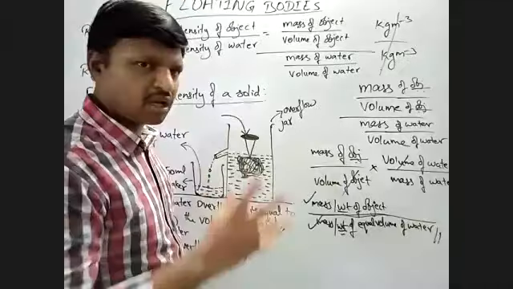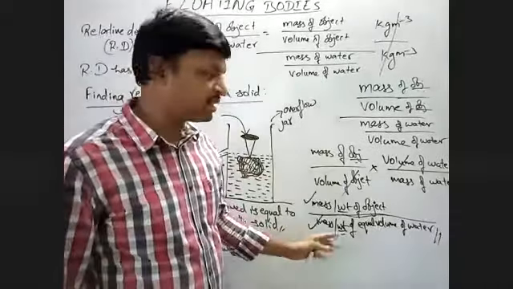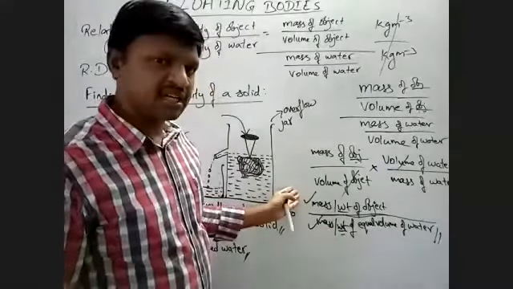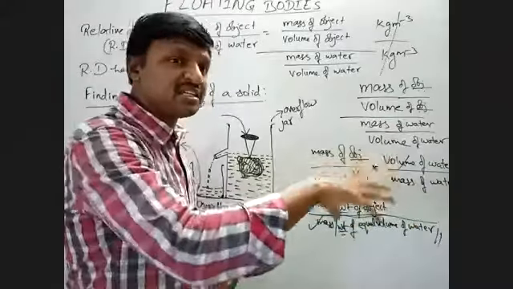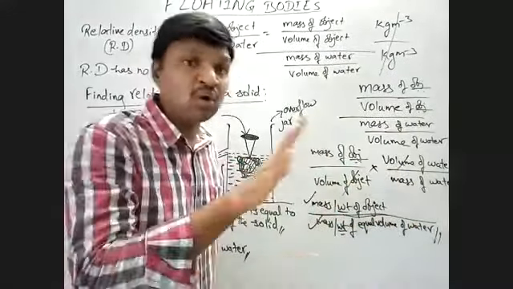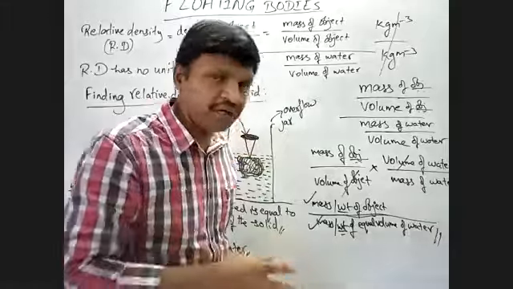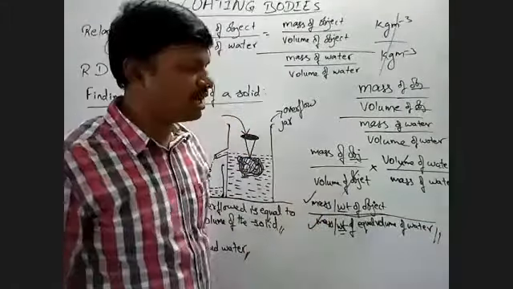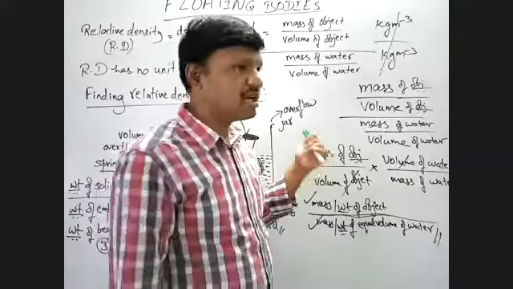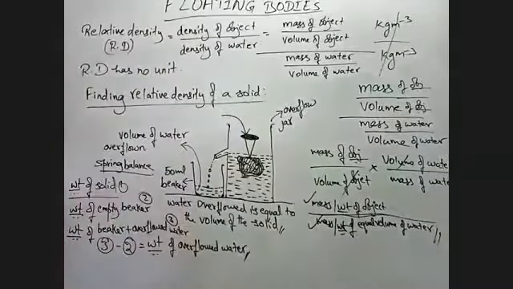We take a fixed volume of water and find the weight of the object, and find the weight of that water which is equal to the volume of the irregular solid. Then just divide it by one. We get the relative density of a solid.